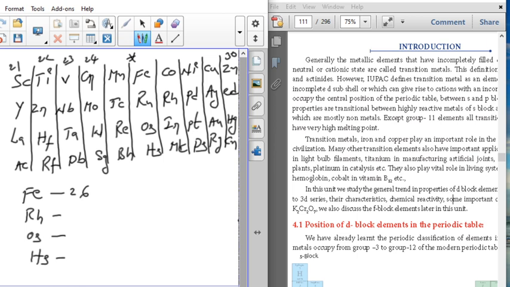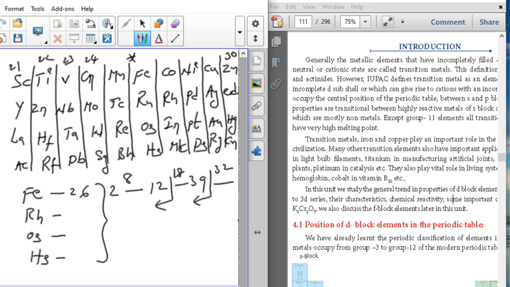Atomic number memorization from left to right is very easy. From top to bottom only it is very difficult. So for that I am giving the simple formula. So use this formula and find out: 2, 8, 8, 18, 18, 32. How to use this formula: whatever atomic number you are starting with, that element, you can see.